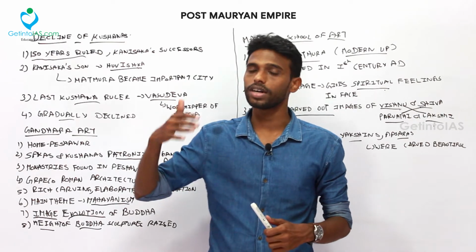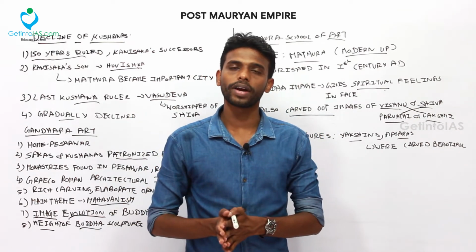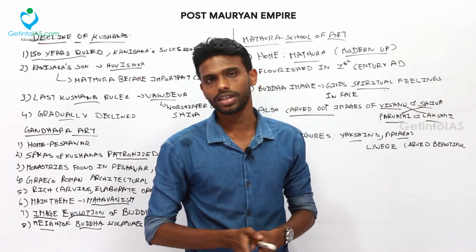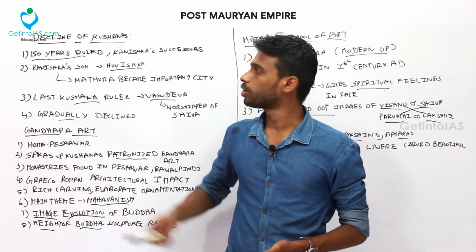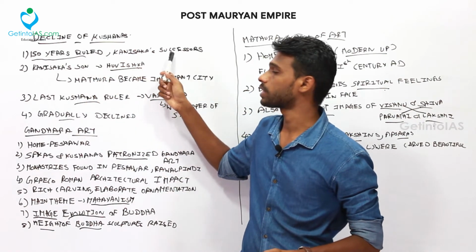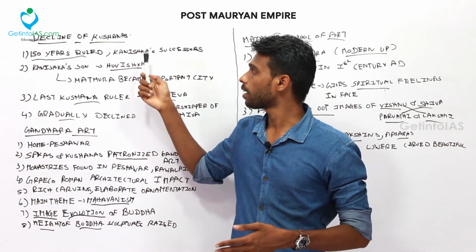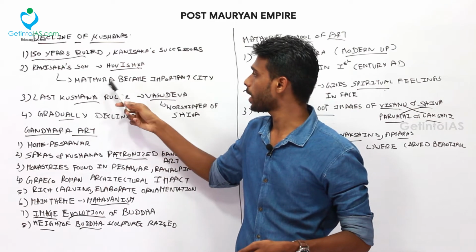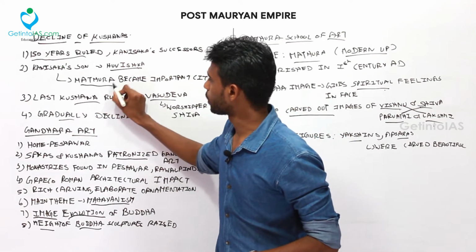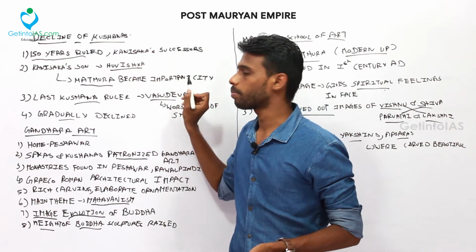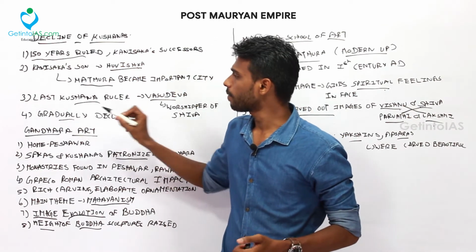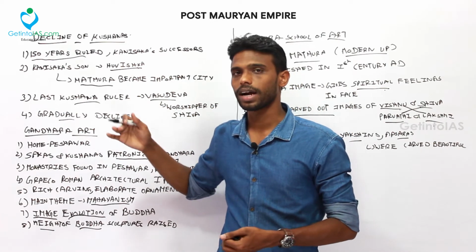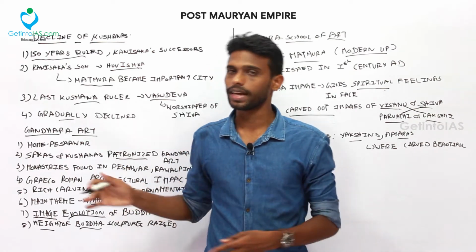So coming to the Kushanas, first Sungas attacked the Mauryan Empire. Pushyamitra Sunga was the first ruler, and Simuka founded the Satavahana dynasty in the Deccan region. And then the Kushanas ruled for nearly 150 years. Kanishka was the third ruler, and after him they ruled for 150 years. And Kanishka's son Huvishka made Mathura an important city during his period, for culture as well as art. And the last Kushana ruler was Vasudeva, who worshipped Shiva, and the decline of Kushanas started gradually due to the arrival of Guptas in the later period.